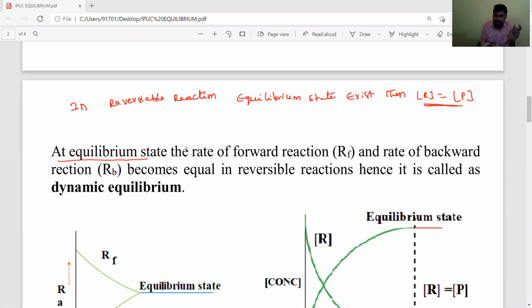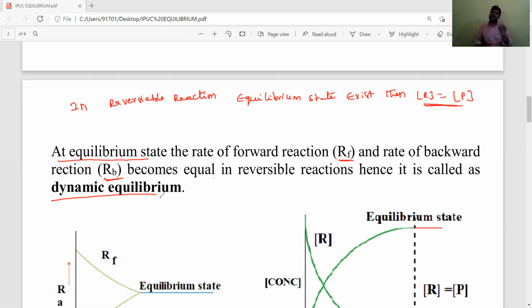At that equilibrium state, the rate of forward reaction is equal to the rate of backward reaction. The rate of forward reaction, RF, and the rate of backward reaction are both equal in reversible reactions. Hence the equilibrium state is also called dynamic equilibrium. So the equilibrium state or dynamic equilibrium state exists in reversible reactions.